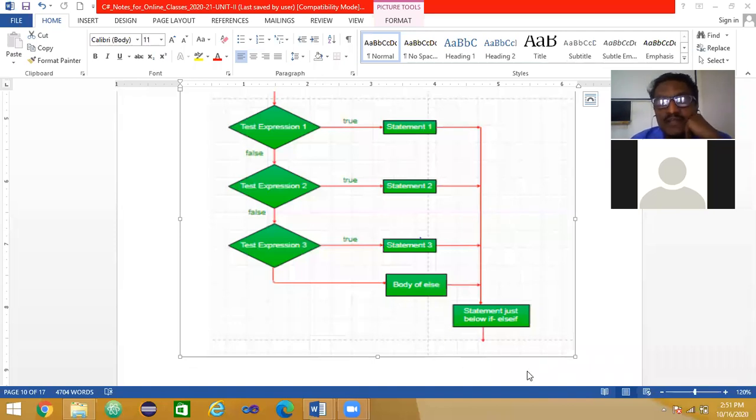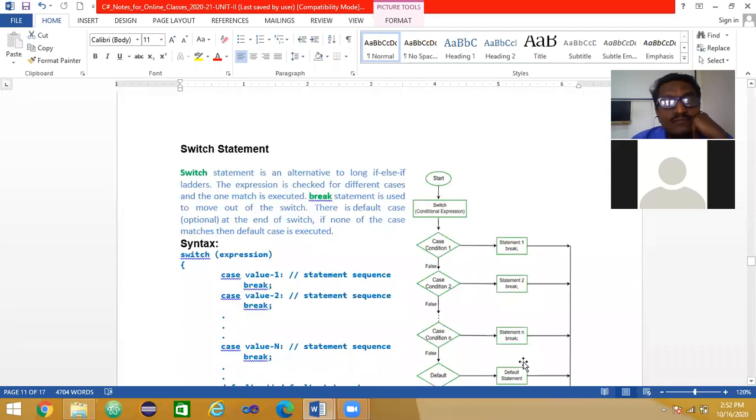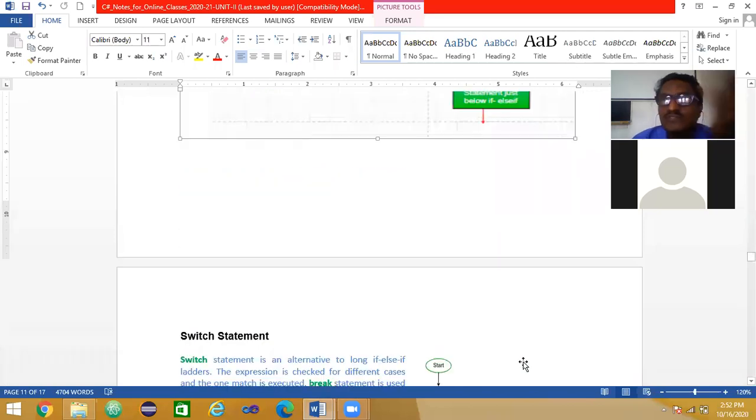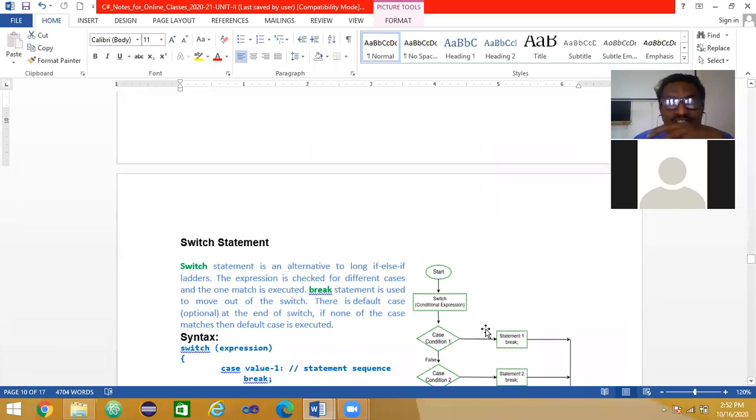Point I have to explain here. So the last one, we finished the simple if, nested if, and one more, if else ladder, syntax and flowchart and some lines, whatever you know in general. Now one more, decision making and branching, that is the switch statement.